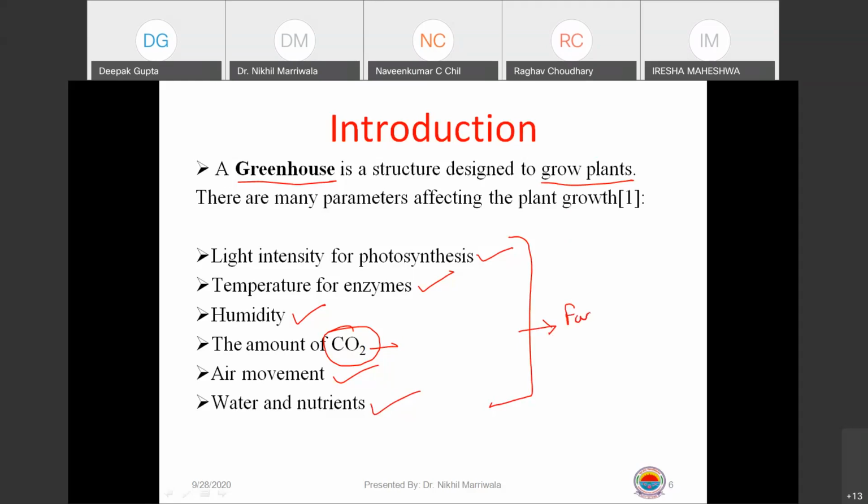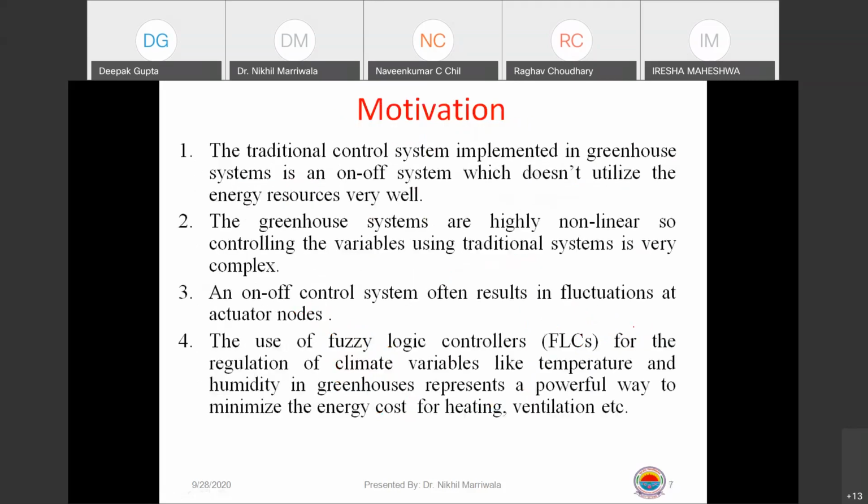So these are the factors. Now a few of the factors can be controlled by being present inside the greenhouse. Other factors, if you're not there and the dynamism of the weather comes into picture, then what happens? What to do? This was the motivation why we are designing this, right? So traditional control systems will be taken care of, and we will remove the on-off system, which will ensure we save a lot of power, right?